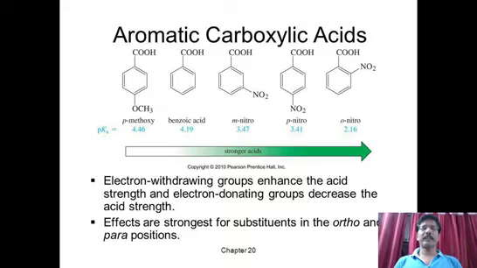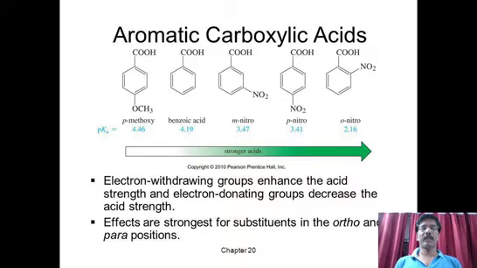Now look at the effect of the mesomeric effect to compare the acidic strength of carboxylic acids. Look at these different carboxylic acids. Already we know that carboxylic acids exhibit acidic nature. Why? Because they can easily give H plus ion. Protons are released or liberated from carboxylic acid. And the one which can easily give H plus protons is called a strong acid. So how to decide whether H plus is given easily or not?